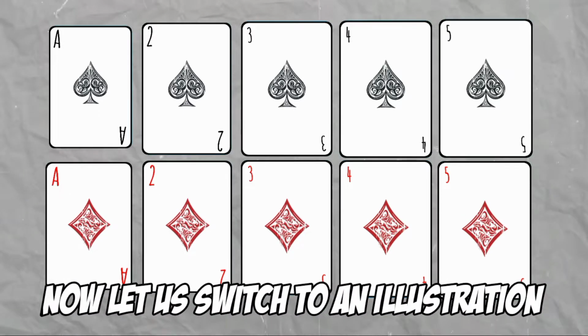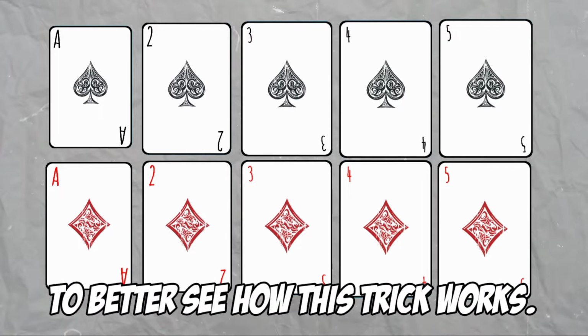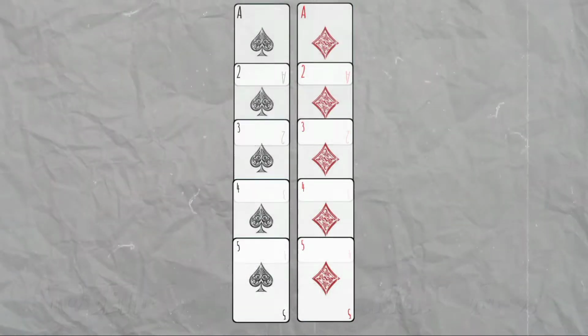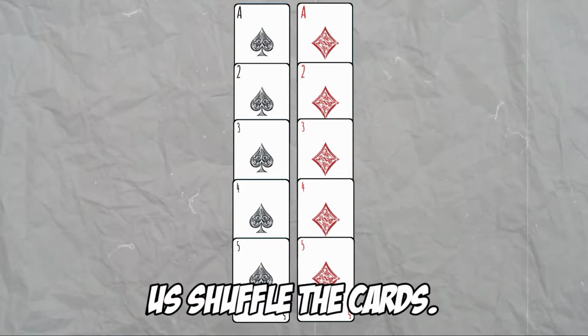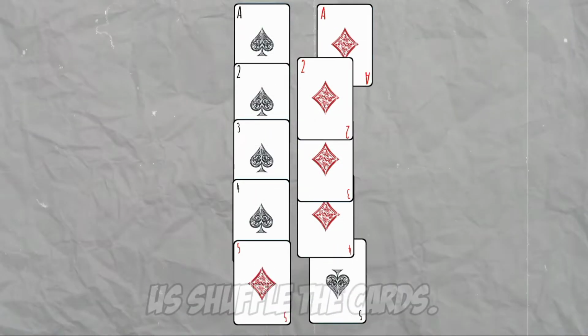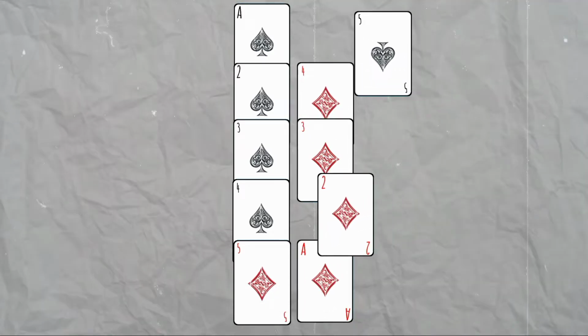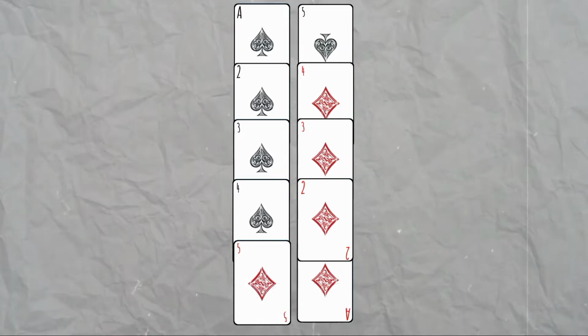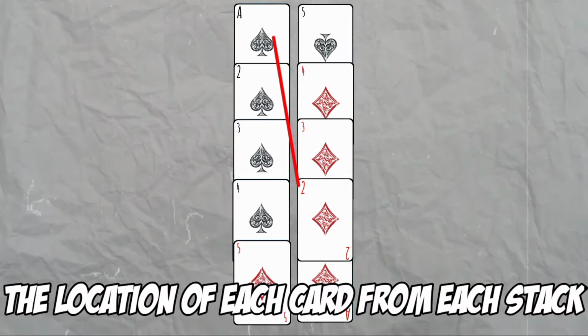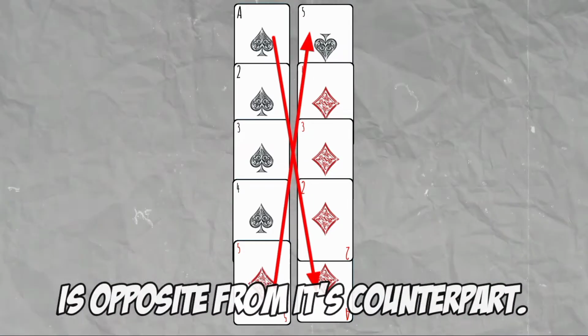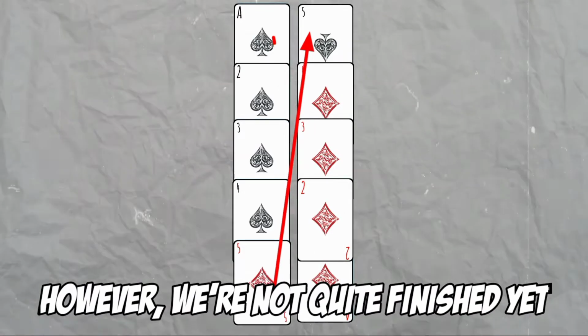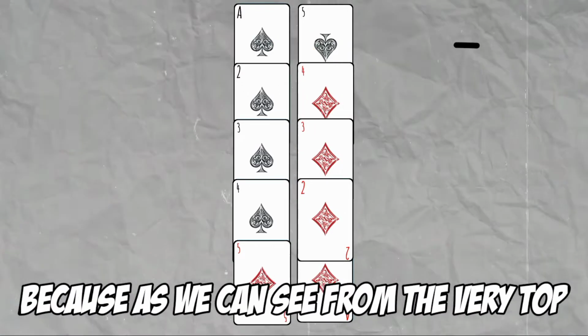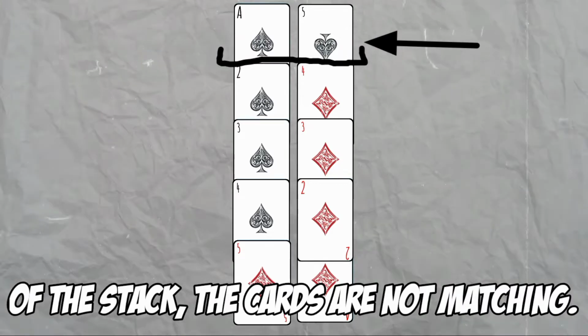Now let us switch to an illustration where the cards are stacked vertically to better see how this trick works. And to reenact what we did, let us shuffle the cards. And if you can notice it, there is a pattern here. The location of each card from each stack is opposite from its counterpart. However, we're not quite finished yet because as we can see from the very top of the stack, the cards are not matching.